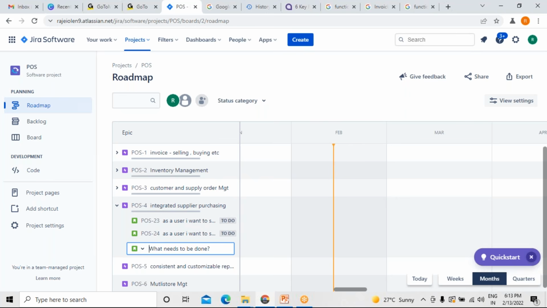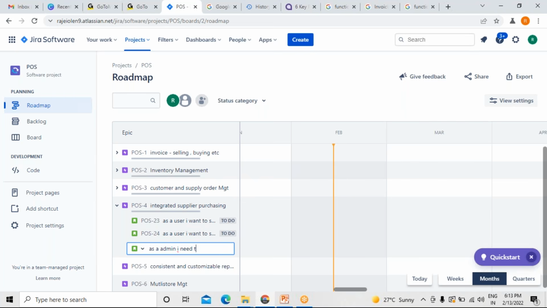Next point. Supplier purchasing. We can say that the defective material or defective parts received from the supplier, because it is also part of the integration. The return of defective parts you're talking about, right? Yes, yes. So as a user, as an admin, right?